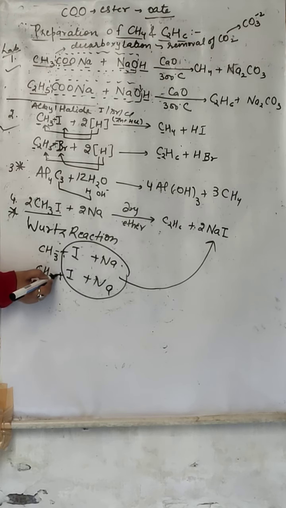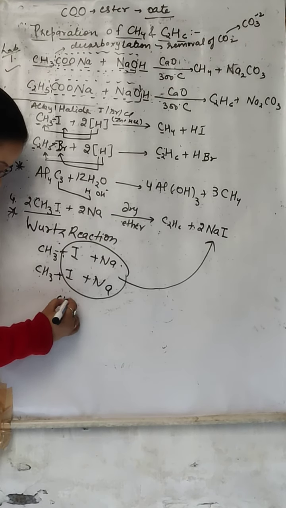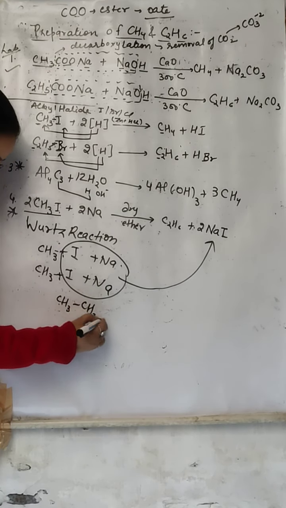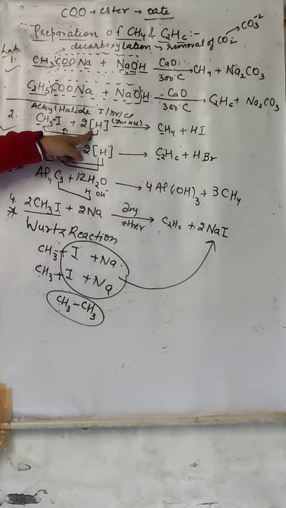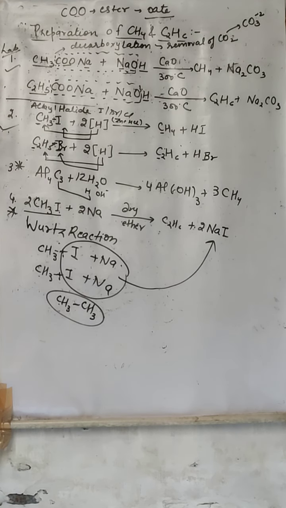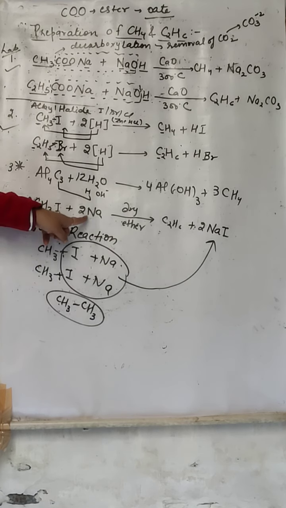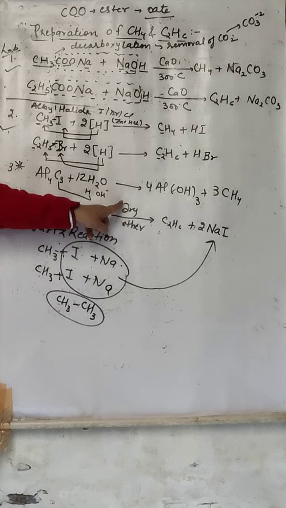इसका भी एक bond free हो गया. तो ये दोनों आपस में they will join together and form C2H6. Remember, in the question paper it is being asked कि prepare methane from methyl iodide and prepare ethane from methyl iodide. So methane from methyl iodide you can prepare from nascent hydrogen. Ethane from methyl iodide you can prepare by Wood's reaction, taking sodium in the presence of dry ether.